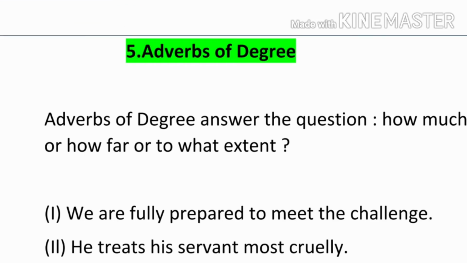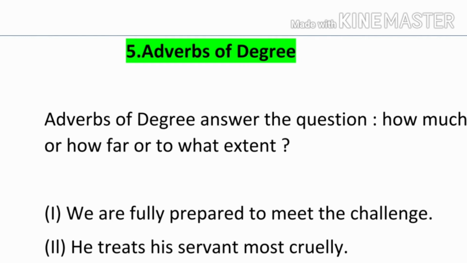Next adverbs are adverbs of degree. Adverbs of degree answer the question how much or how far or to what extent. For example, we are fully prepared to meet the challenge. How far are we prepared to meet the challenge? Fully. Now, next example, he treats his servant most cruelly.